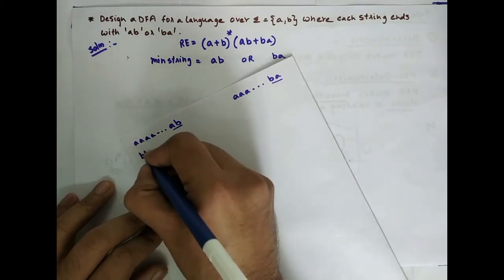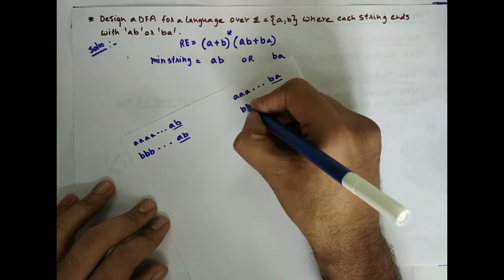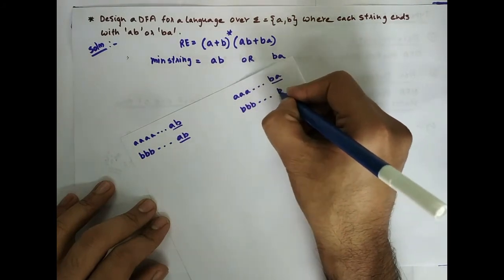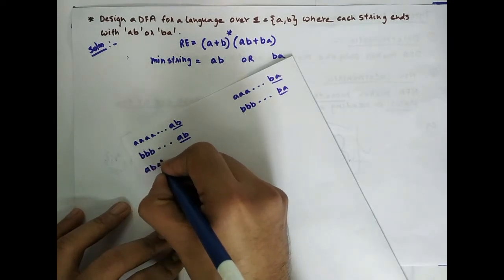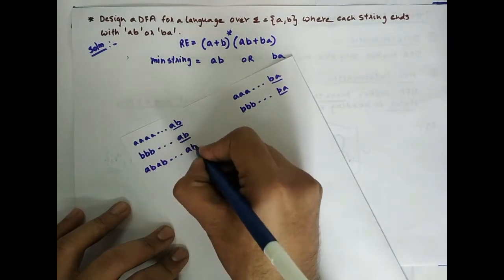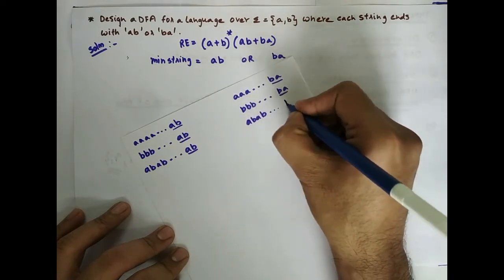Similarly, n number of B's ending with AB should be accepted, n number of B's ending with BA also should be accepted. Then AB and so on ending with AB should be accepted, AB and so on ending with BA should be accepted.